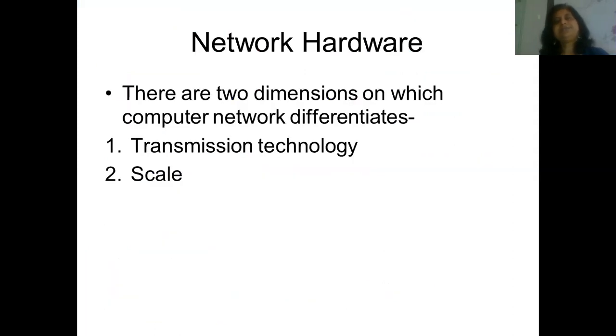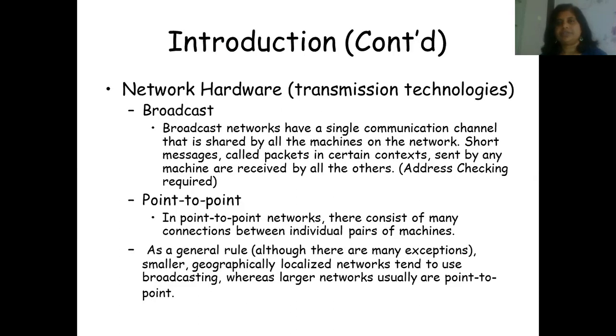Next one is network hardware. There are two dimensions on which computer networks are differentiated. First one is the transmission technology, and the second one is the scale. On the basis of transmission technology, networks are differentiated, and on the basis of scale, networks are differentiated. Now, on the basis of transmission technology, there are two types. First one is the broadcast network, and second one is the point-to-point network.